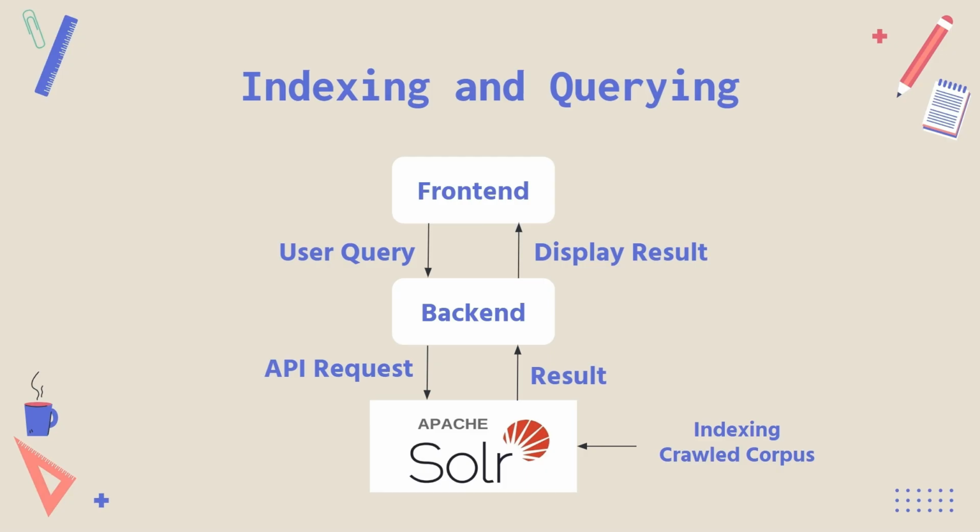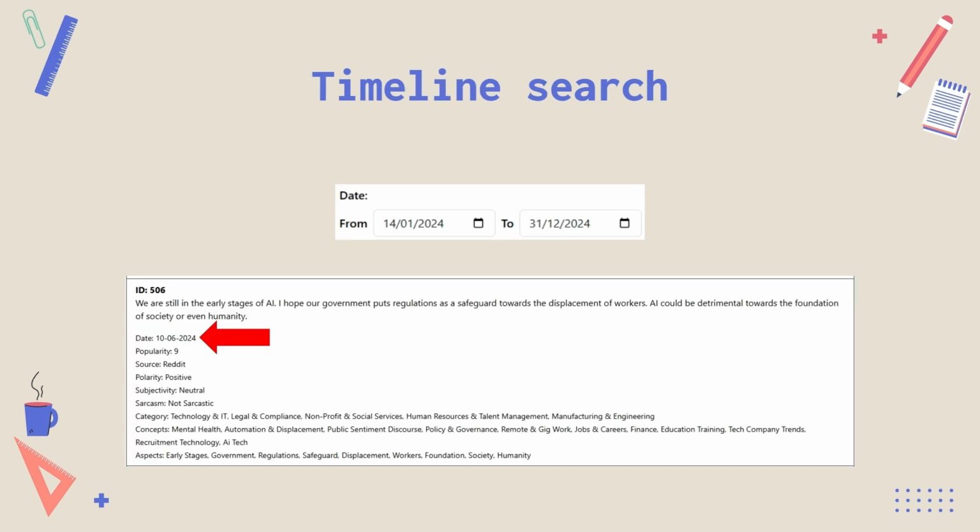When a user submits a query from the front end, the back end sends an API request to Solr based on the input, retrieves the relevant results, and displays them on the front end. We have included several innovations to customize the search result. Firstly, timeline search, where users can search results based on the document post dates.